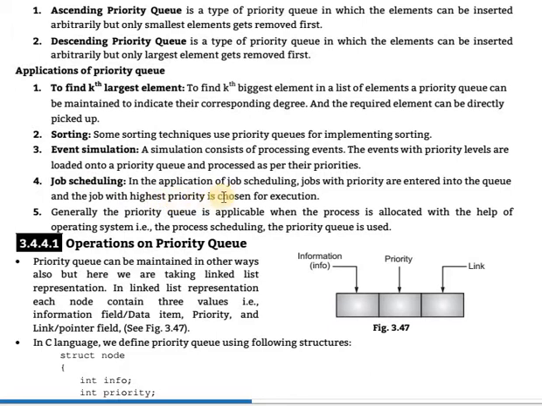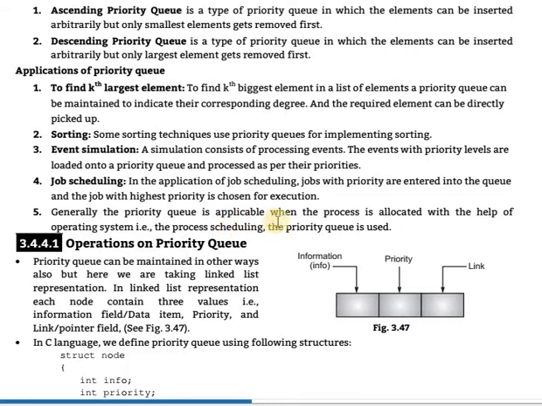Tasks are added into the queue, and whichever task has the highest priority will be chosen first for execution. It is mostly used in an operating system, in a computer. The task with the highest priority will be run first.